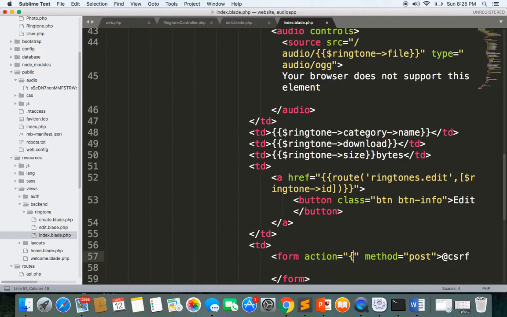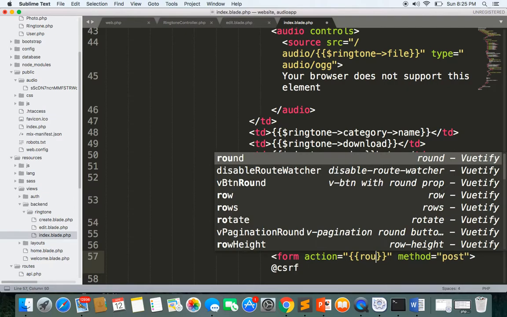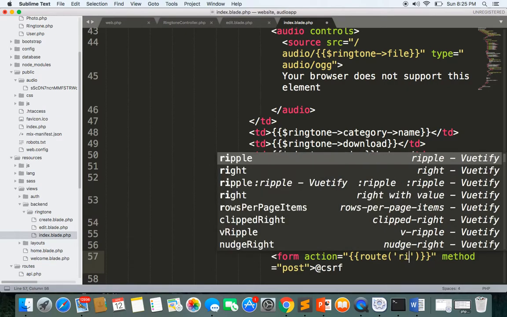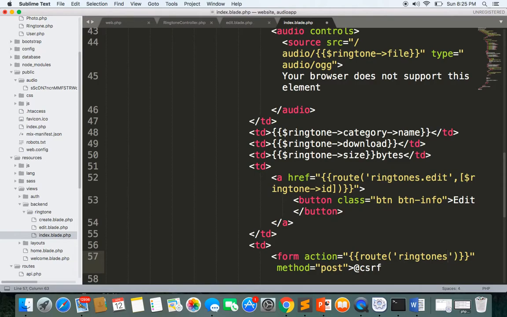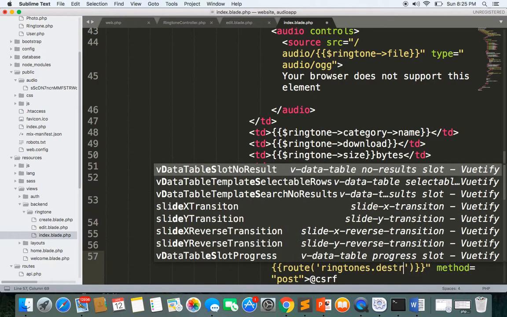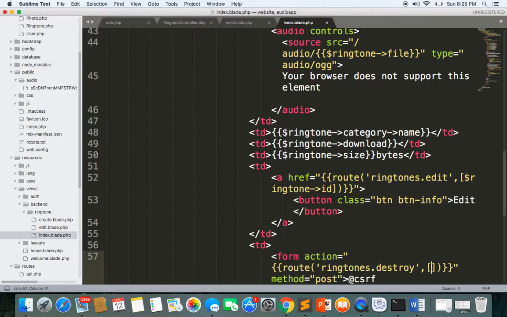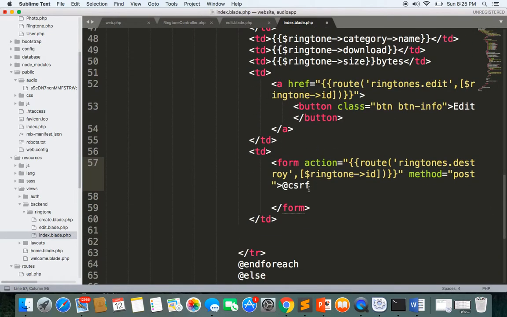The action will be the route. So it's ringtones.destroy. In resourceful routing, it's ringtones.destroy as the route name, and here is the ringtone. So we have the ringtone here, and we have to provide the ringtone ID. So ringtone ID, and finally here we have the submit button.